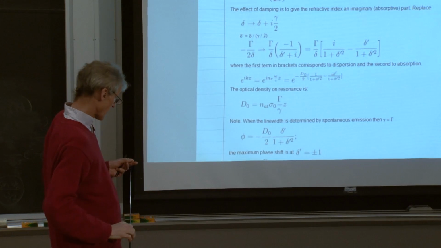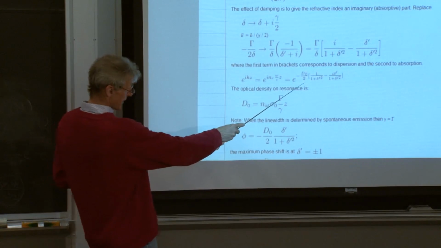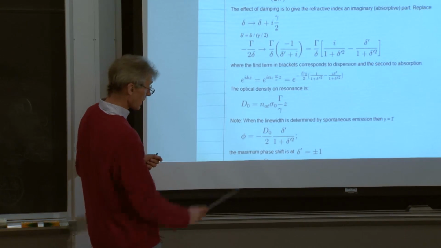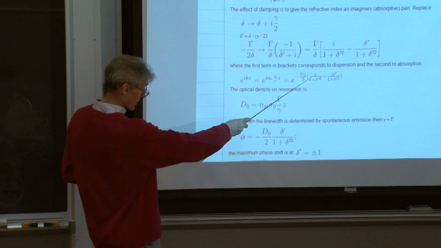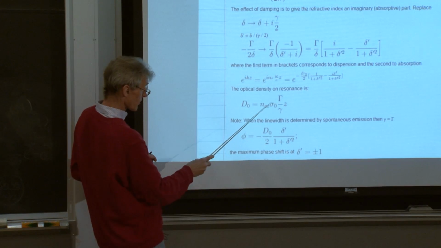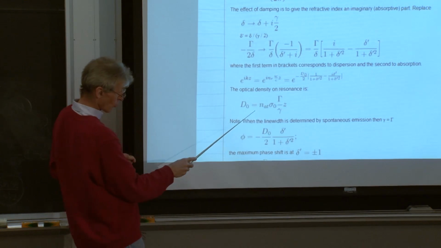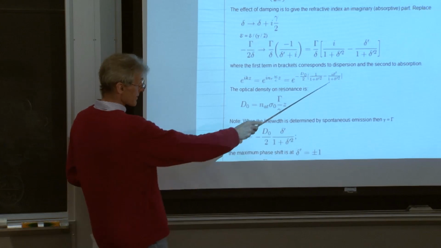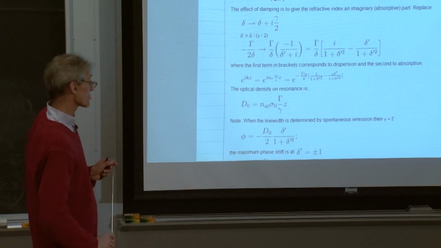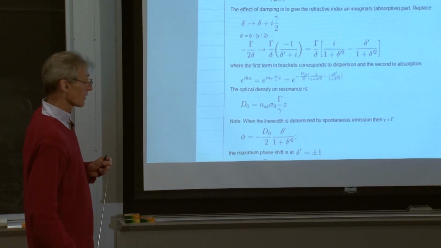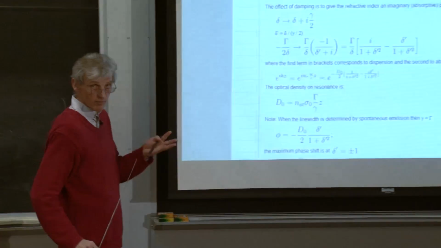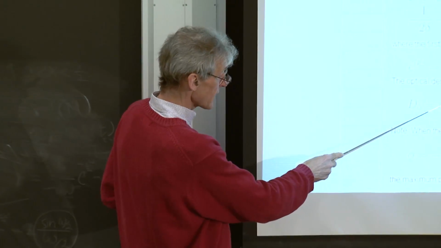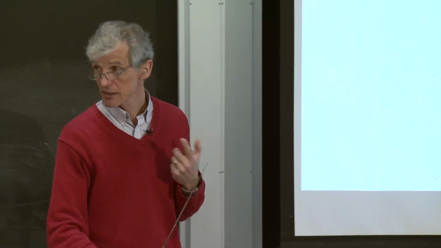Okay, so what we have now is this expression for the plane wave after it has propagated through the medium, and we see there is exponential absorption. On resonance, we have an optical density which is given by this expression. And the second term here gives us a phase shift. And it's clear, since we have one medium which has a certain thickness, that the optical density and the phase shift are related.